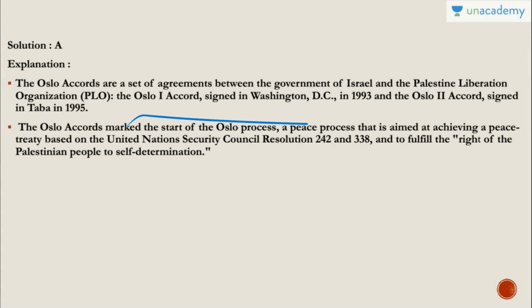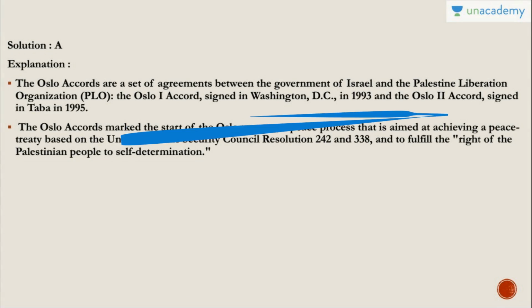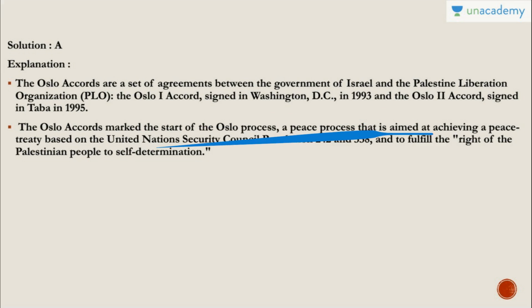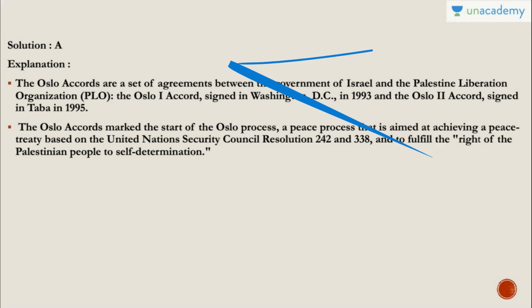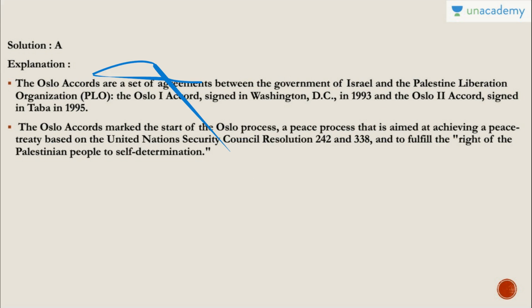So the Oslo accords, they mark the start of the Oslo process. What is this? A peace process that is aimed at achieving a peace treaty based on the United Nations Security Council resolution 242 and 338, and to fulfill the right of Palestinian people to self determination. Okay, so just remember that is the Oslo.